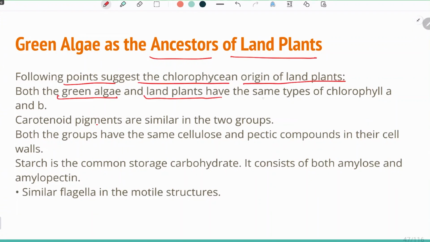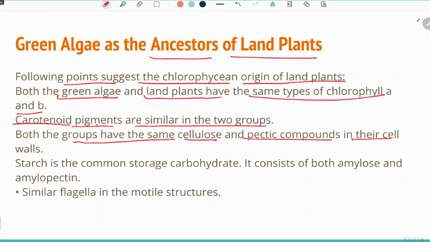The following points suggest the chlorophycean origin of land plants. Both the green algae and the land plants have the same type of chlorophyll A and B and carotenoid pigments. Both groups have cellulose and pectic compounds in their walls. Starch is the common storage carbohydrate, present in land plants as well as in algae, and it consists of both amylose and amylopectin.